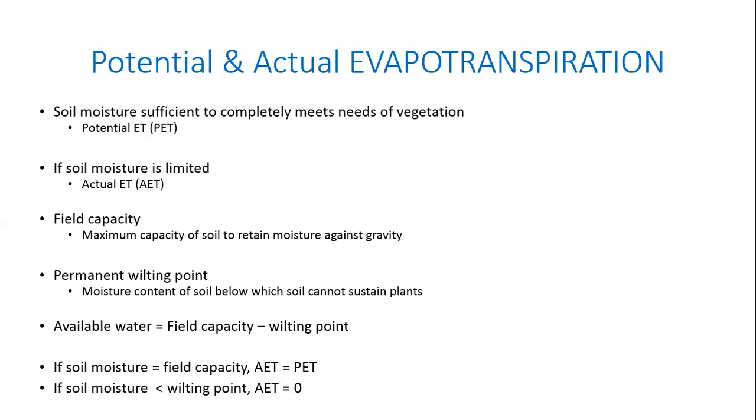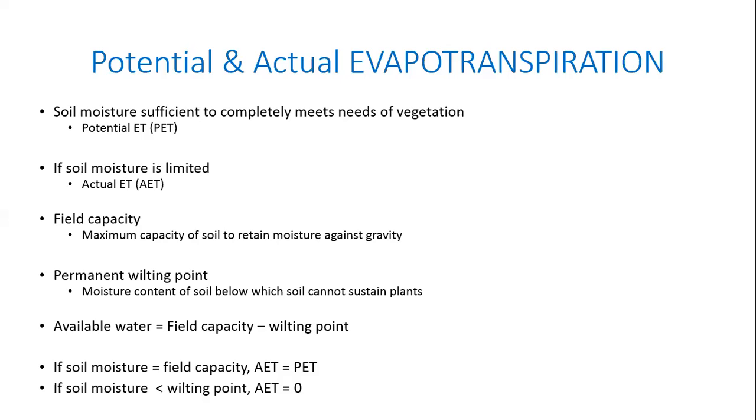Whenever there's any reference to drought, in the papers they'll show a photo of a farm in which the crops are all dying, or they're all just dried out and basically dead. So wilting is a negative word. Wilting means basically dying. The point at which the plants start to die is the wilting point, right? So if the soil moisture goes below wilting point, then AET equals 0. In other words, the plant is dead or dying.